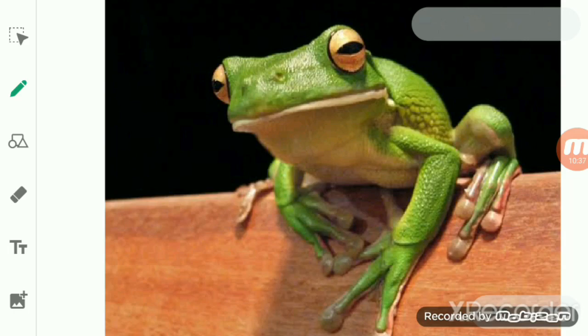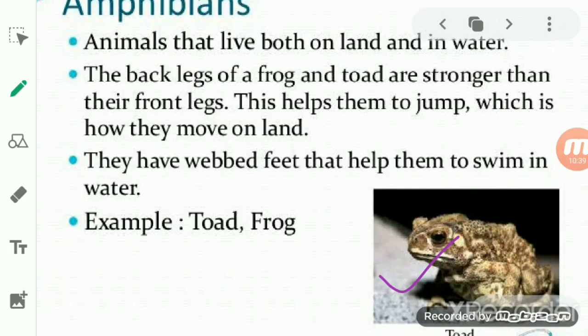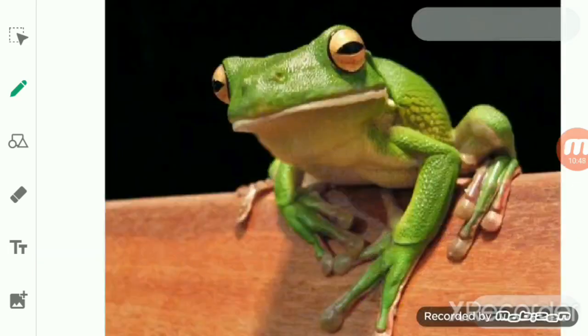So frogs have webbed feet. Okay, and these webbed feet help them to swim in the water. I think you know webbed feet, student. Webbed feet means a web-like structure. The feet have a web-like structure, or we can say there is a formation of a thin skin between the toes and the other fingers.